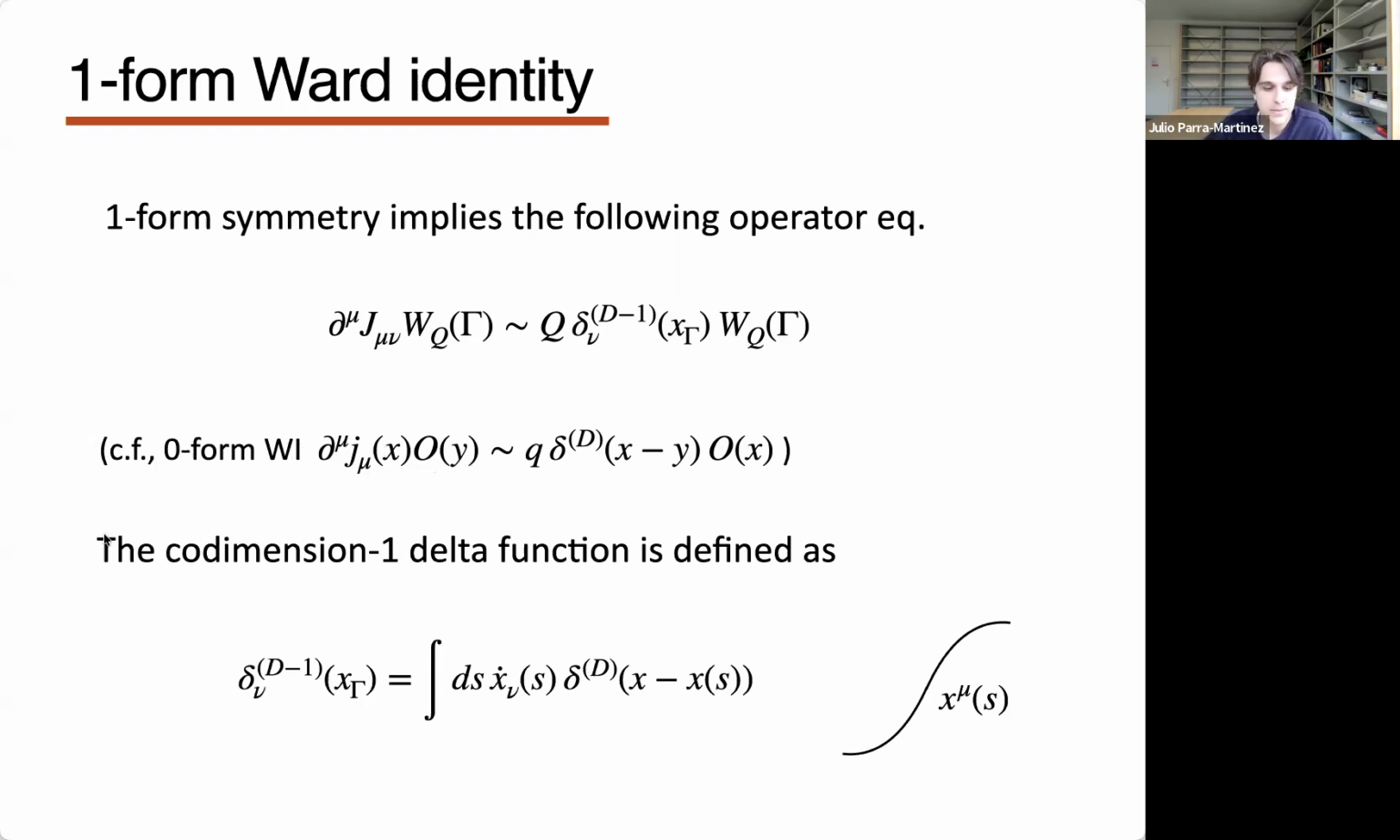Okay, if you want a more precise definition of this codimension 1 delta function, it is defined like this. You just pick some parameterization of the line with some affine parameter s. This is the velocity, the local four-velocity, and then this is a delta function. So this is some covariant version of this delta function. Okay, so for instance, if you fix this s to be the time direction and the line is along the time direction, this delta function is just in the transverse directions.